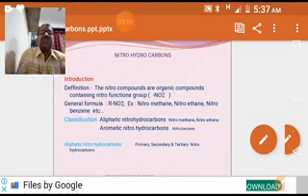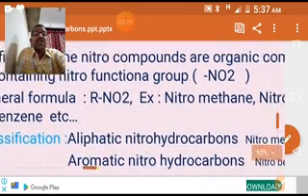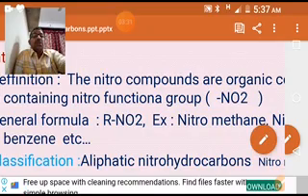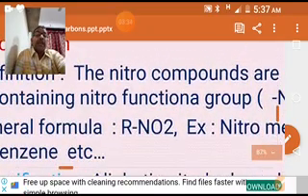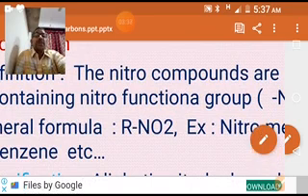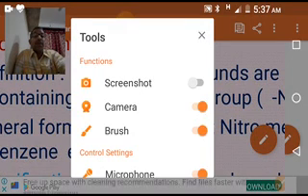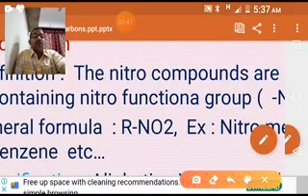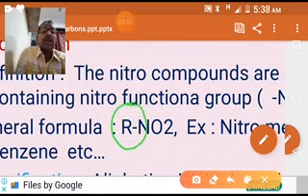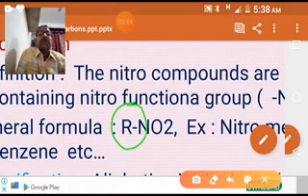Classification of these nitrohydrocarbons. The general formula of these compounds is RNO2. Depending upon the nature of this R group, there are two types. If R is aliphatic, these are called aliphatic nitrohydrocarbons.